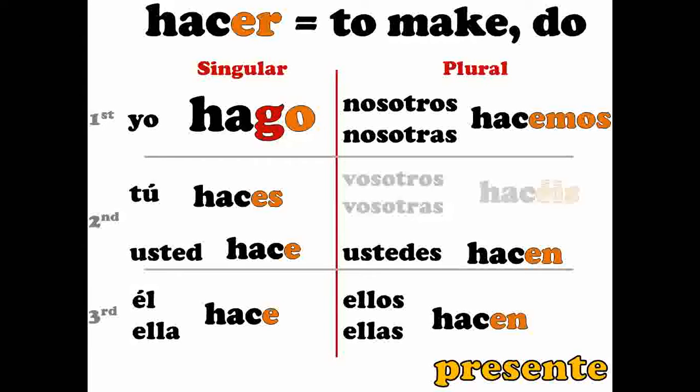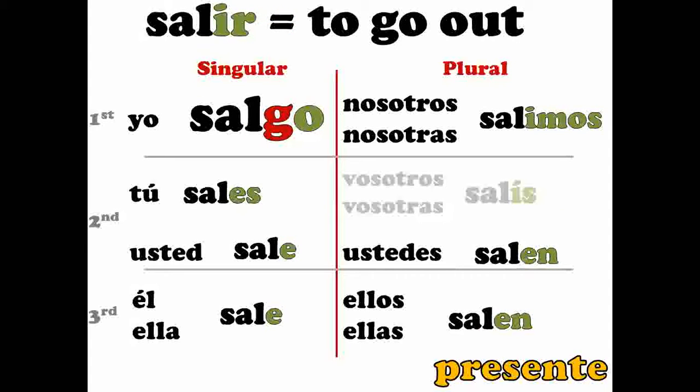So, for example, hacer, to make or to do, is yo hago. I do. I make. I do my homework, for example. Hago mi tarea. There are several of these. They don't have a whole lot in common, or at least not all of them. There's not one common characteristic, so you just have to remember them. Hago, salgo, to go out. I go out, salgo, or no salgo.